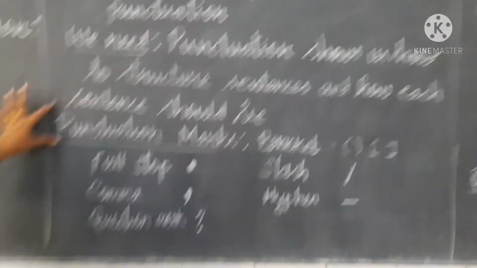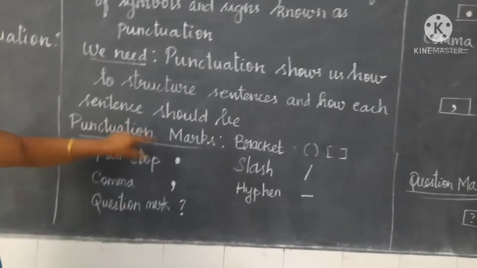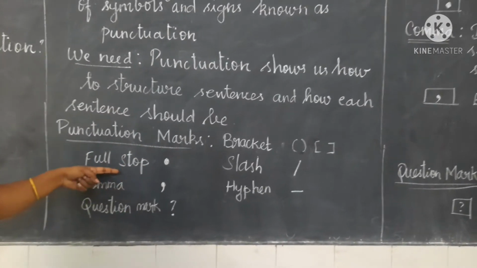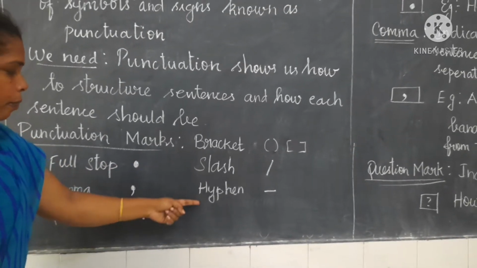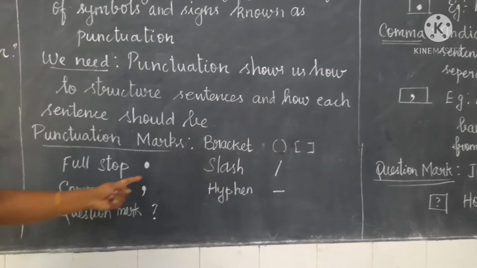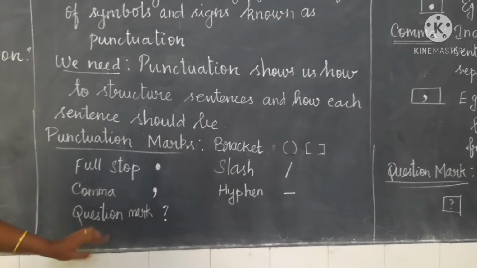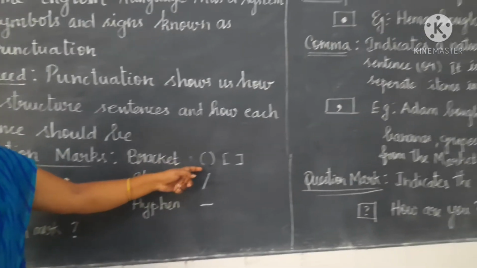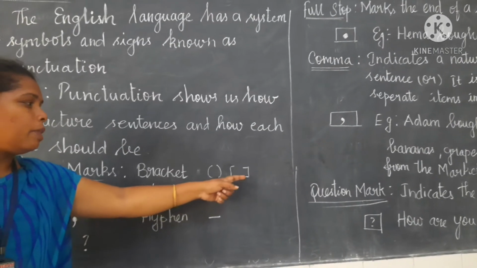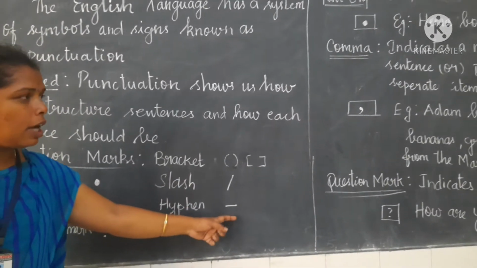Then punctuation marks. We are going to see the punctuation marks: full stop, comma, question mark, bracket, slash, hyphen. For full stop, this dot, then comma and the comma symbol. Then the question mark, you are familiar with the question mark symbol. Then bracket, open bracket, close bracket, and square bracket, then the slash symbol, then the hyphen symbol.